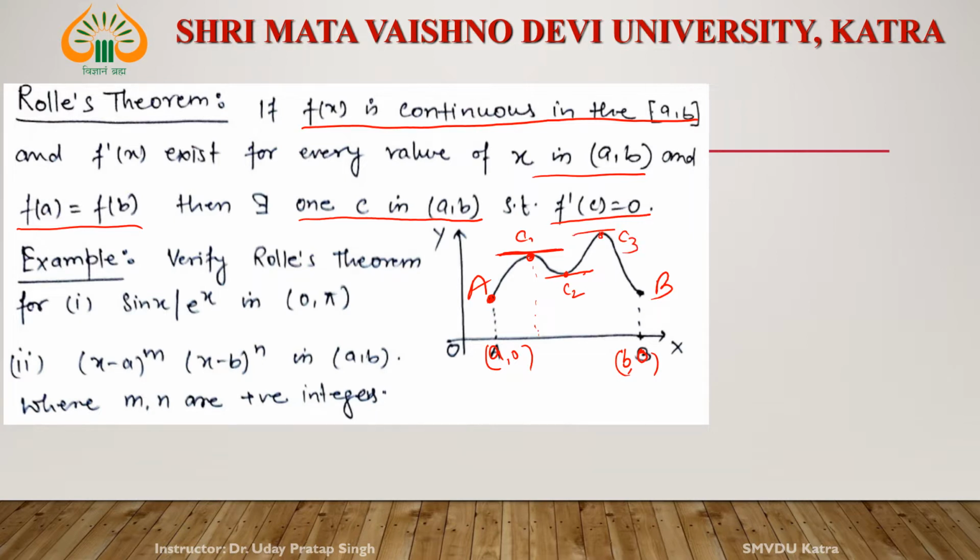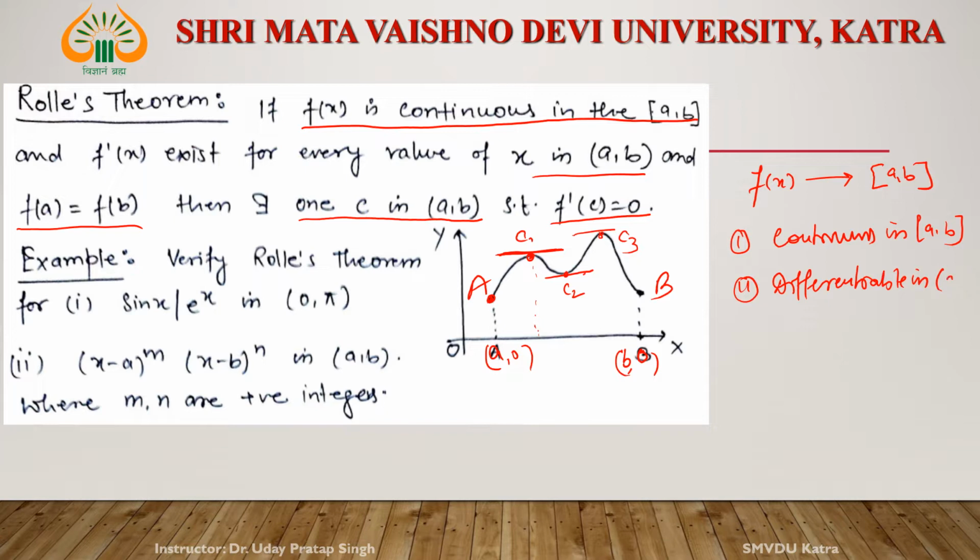Then Rolle's theorem says that if any function f(x) in the interval [a,b], number one, is continuous in [a,b], number two, differentiable in the open interval (a,b), and third, the values of the function at the endpoints are equal.